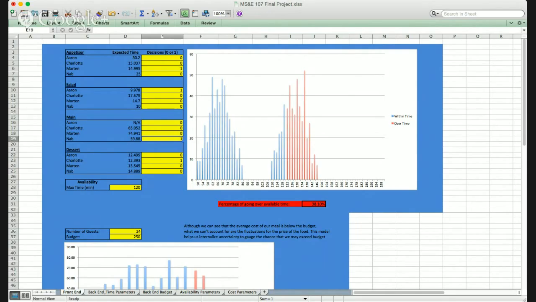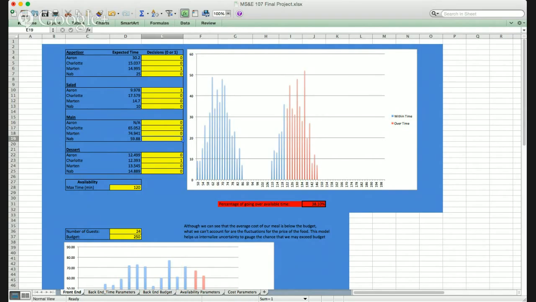We added the feature that frequencies above the allotted time of 120 minutes are in red, so you can easily see the difference. Currently, the allocation of work is as follows. Martin makes the appetizers, Aaron the salad, Nab the mains, and Charlotte the dessert. Given the constraints, everyone is doing what they are, on average, fastest at preparing. The chance at this point of the meal's preparation taking over 2 hours is 38%.